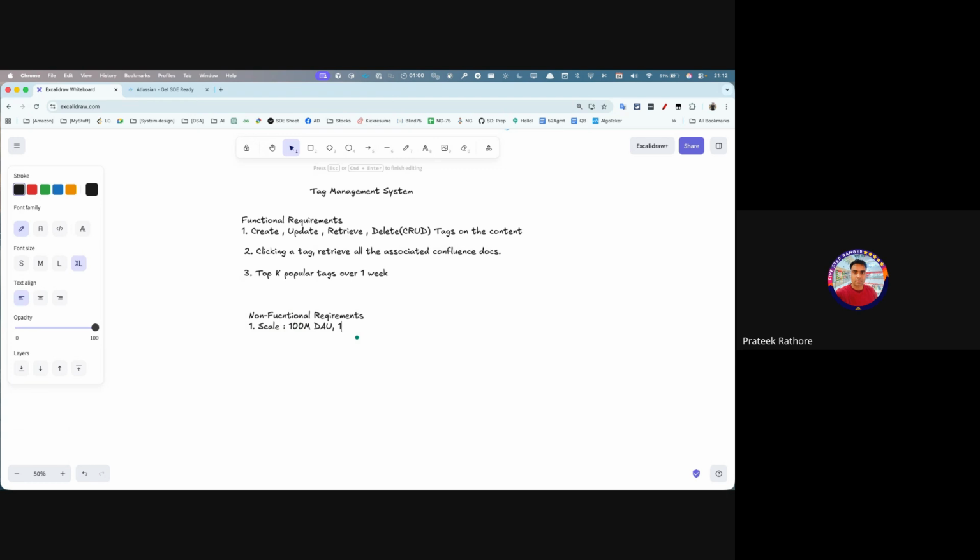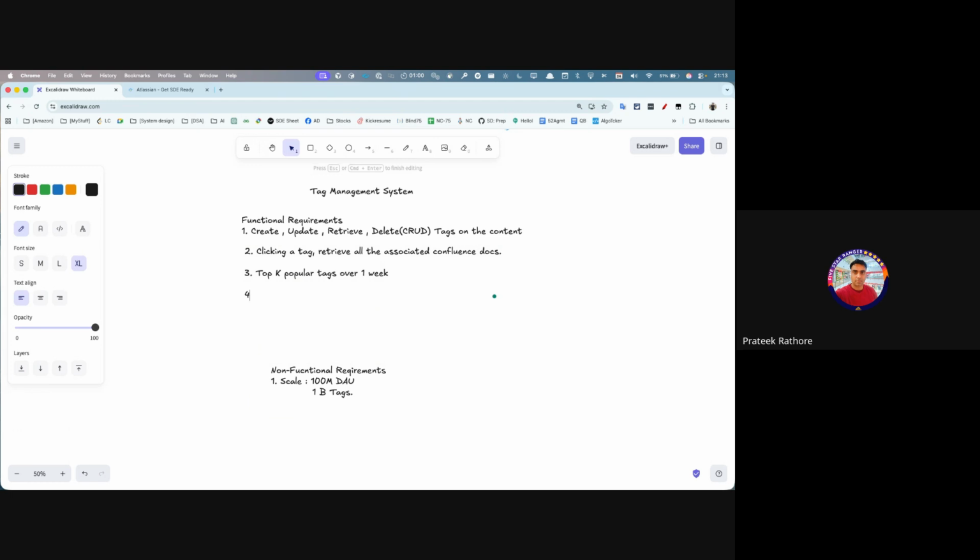Pratik, I think the multi-tenant model is also mentioned in the question. Correct, that is also one important thing. Okay, let's say we'll say 1 billion tags. That's a very good point, we actually missed that.